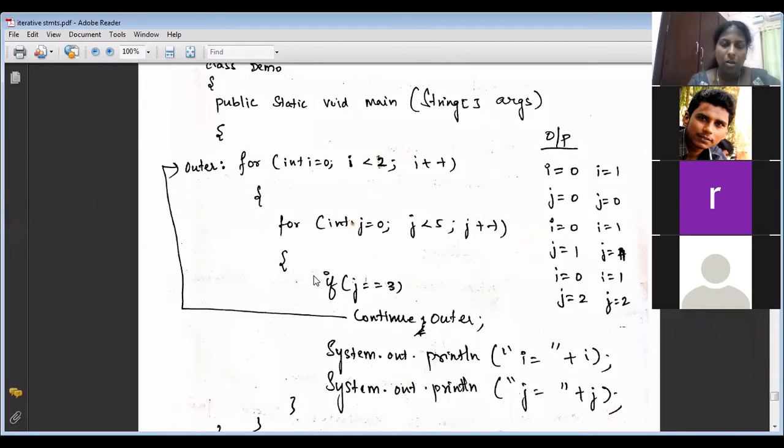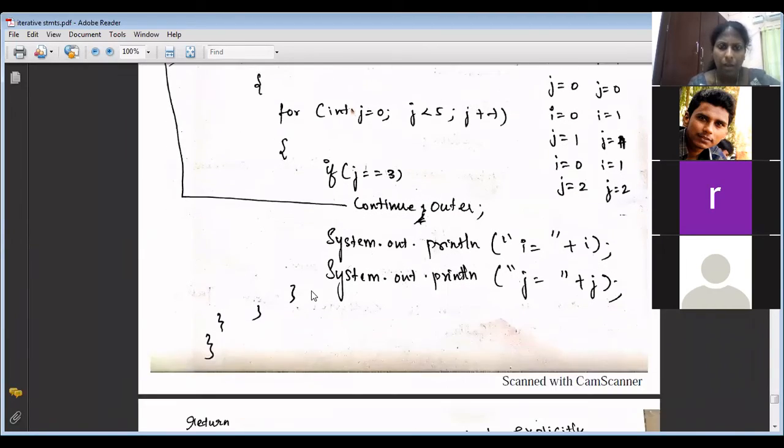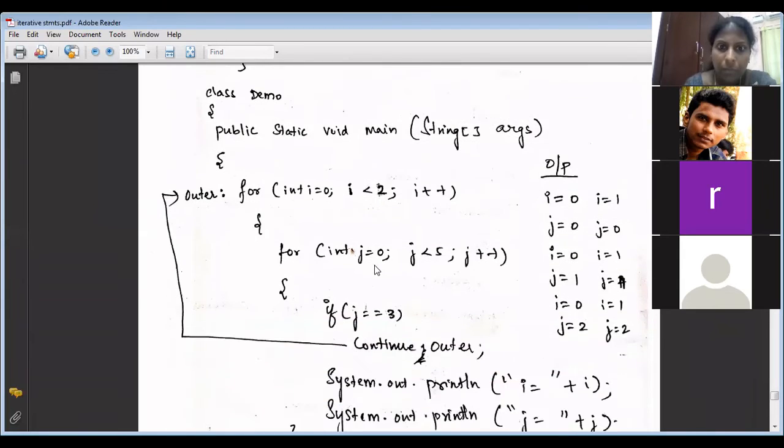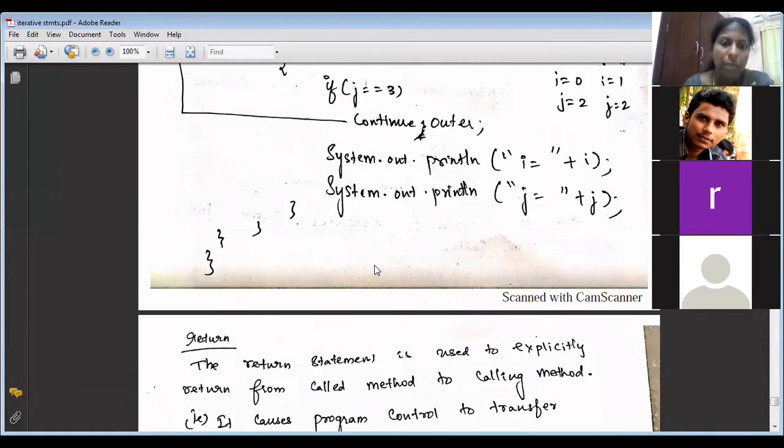Okay. So break with label, continue with label. Break with label breaks to any nesting. Similarly, continue with label, you can continue with any iteration. So these are the 3 new things we saw. What are they? First one is for each loop, break with label, continue with label. Any doubt in these 3 things? That's it, right? The last one is return.